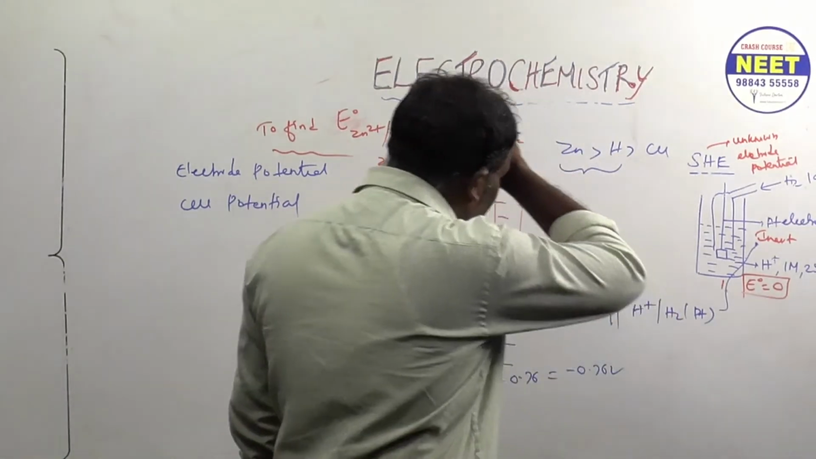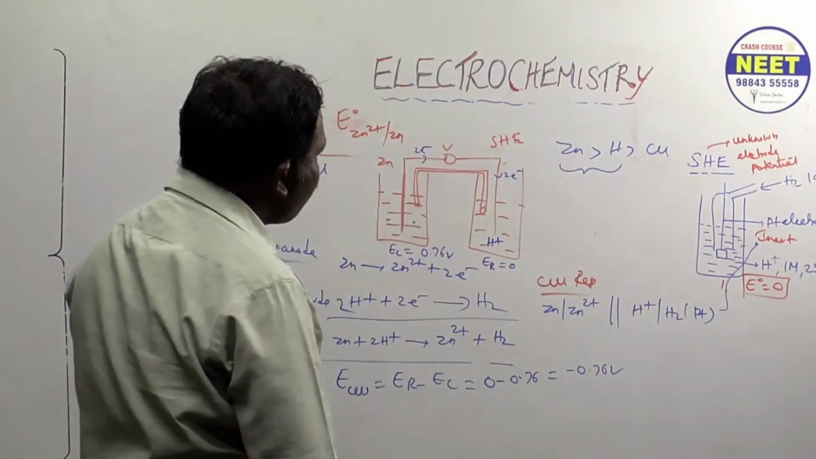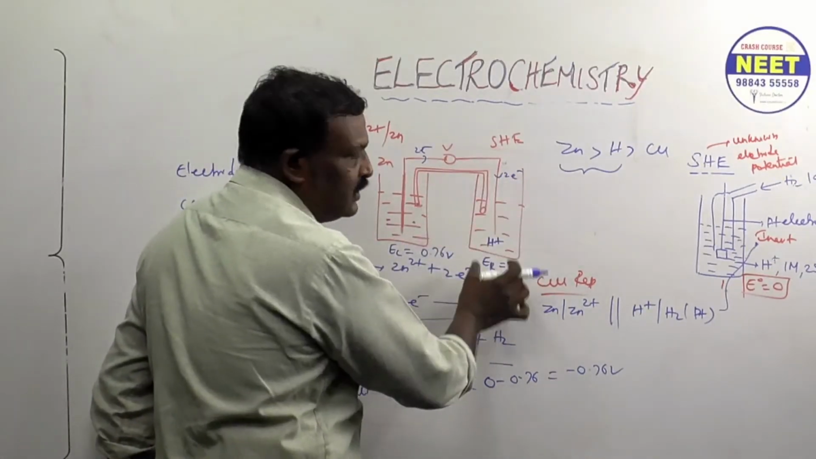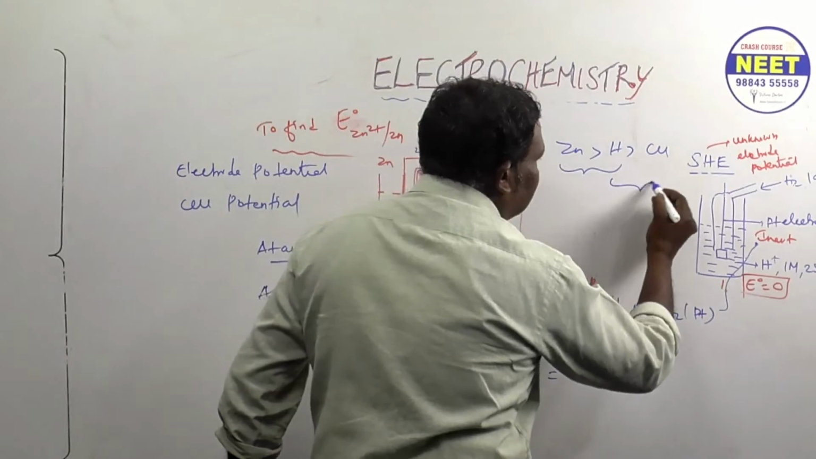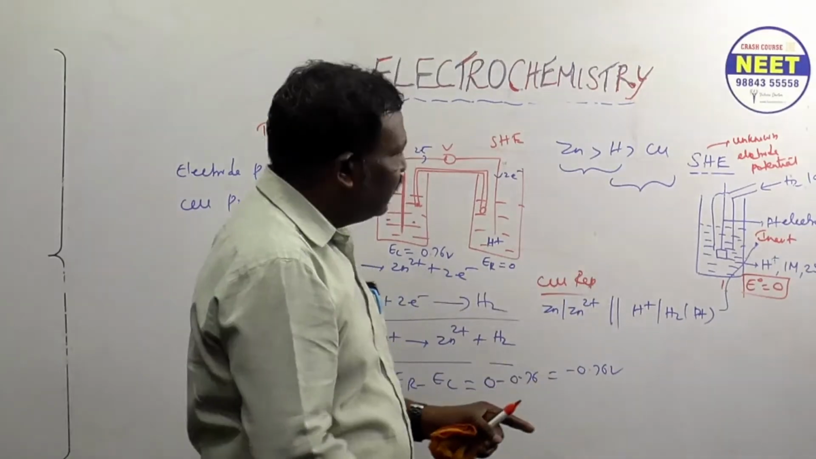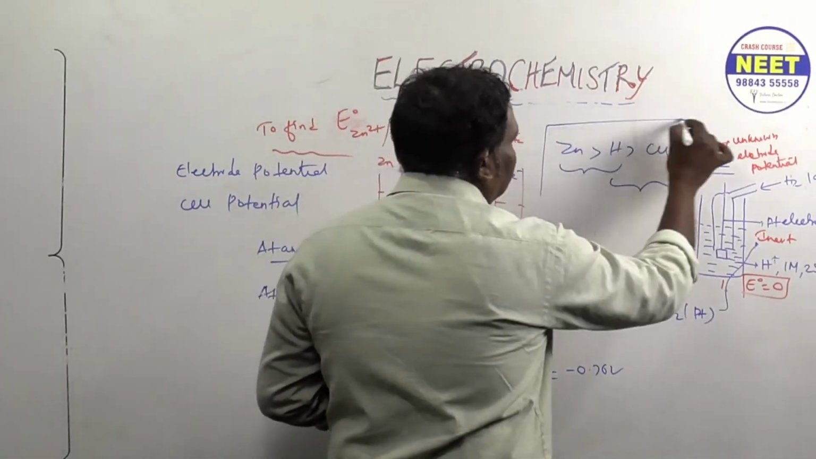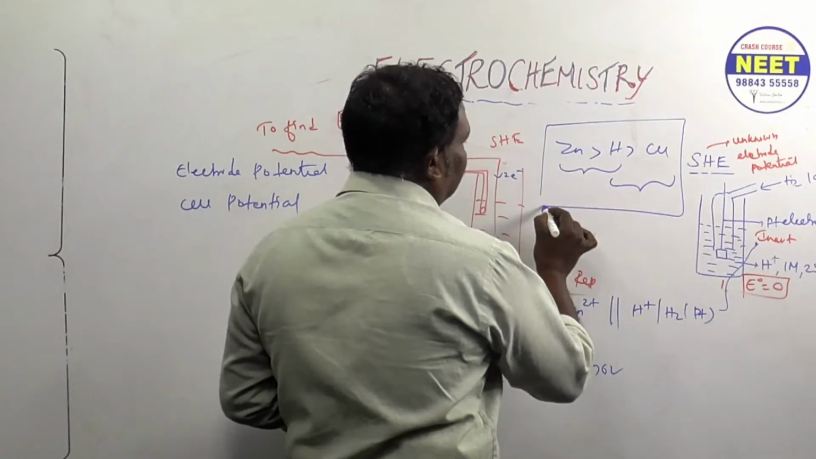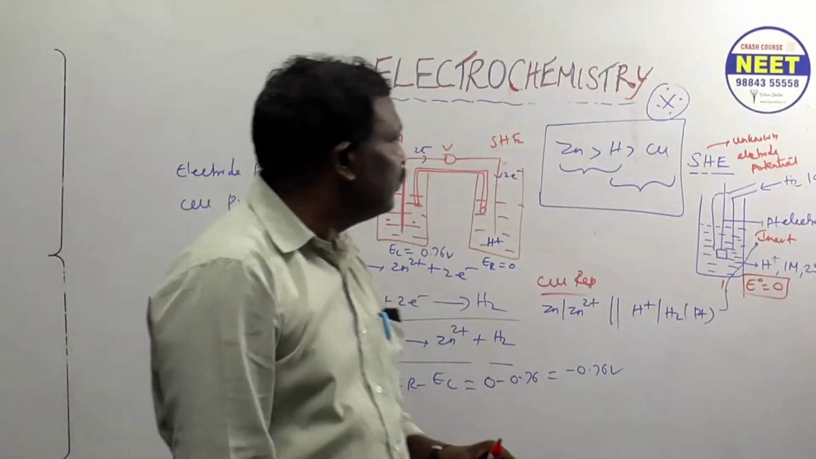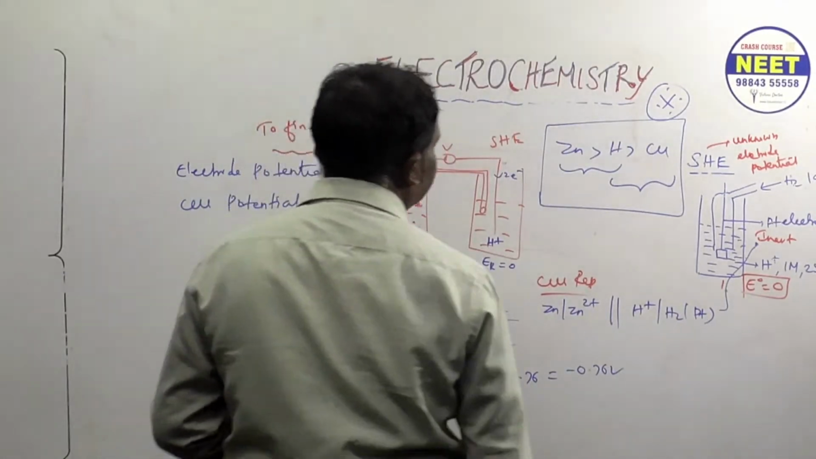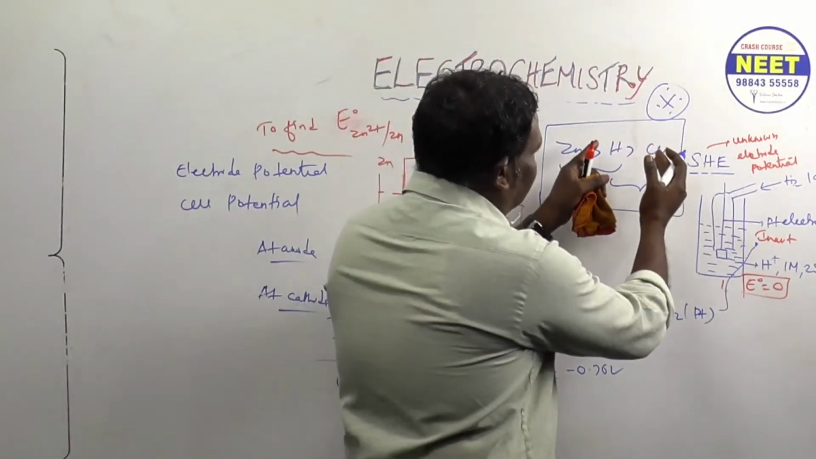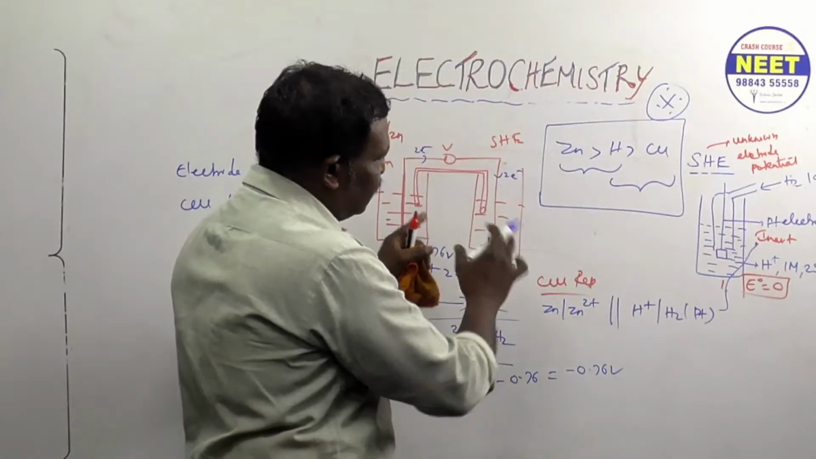If you want to connect these two, zinc is on the left hand side and hydrogen on the right hand side. Hydrogen means standard hydrogen. If you want to connect hydrogen and copper, hydrogen is on the left hand side and copper on the right hand side. This is the way. Just register it in your note. Whoever has the higher reducing value should be on the left hand side. Understood? Just keep this in mind.